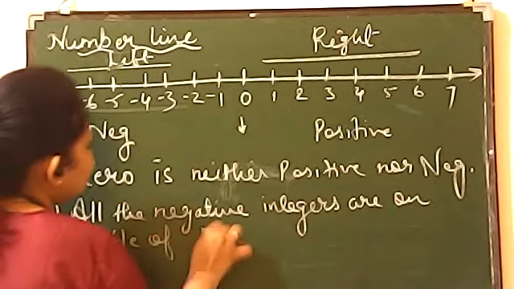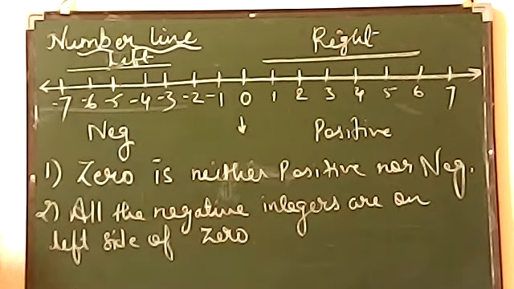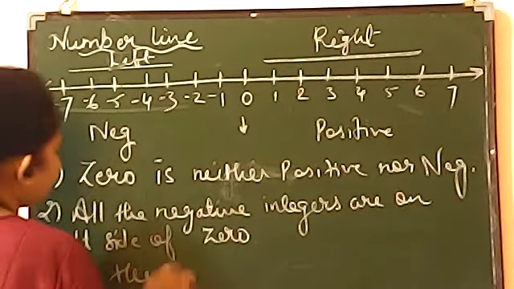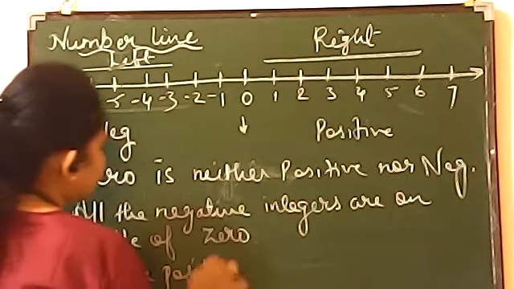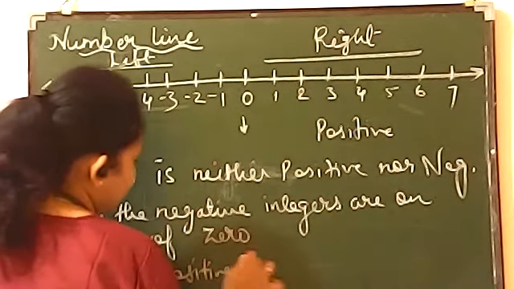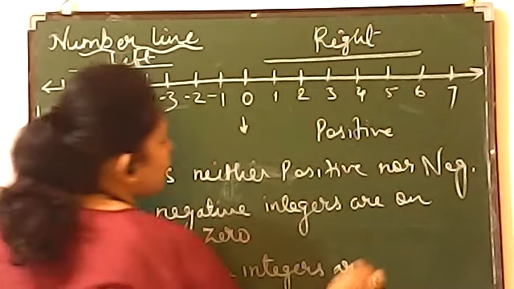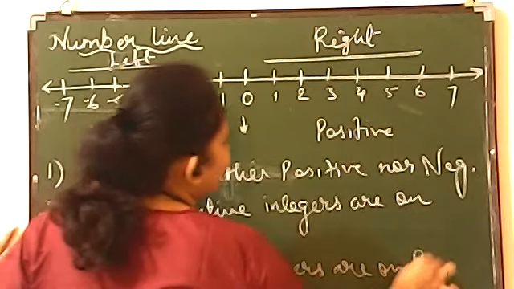They are always left side of 0, beta. Okay? And the third concept, that all the positive integers are on the right side of 0.